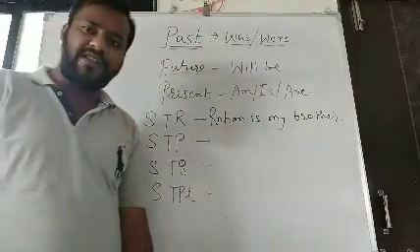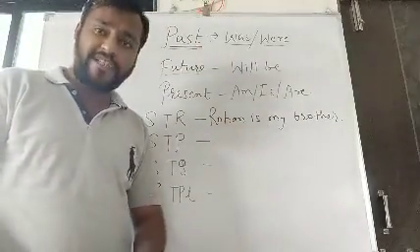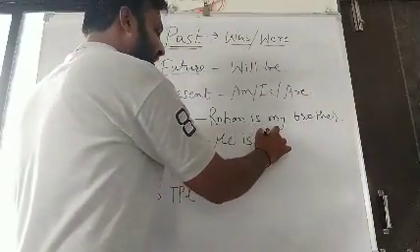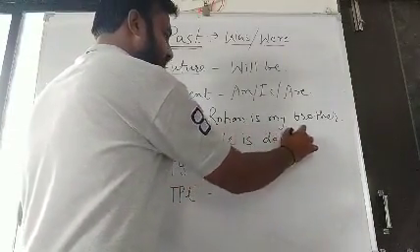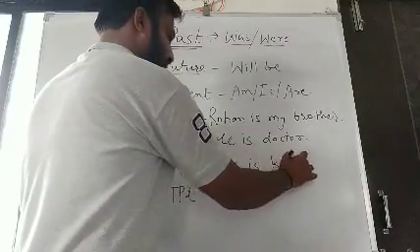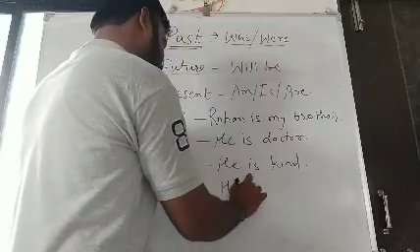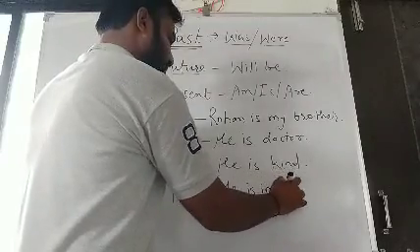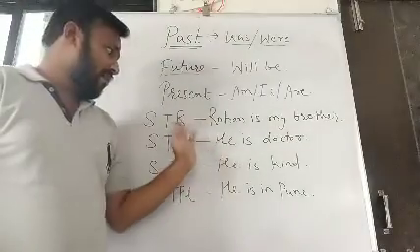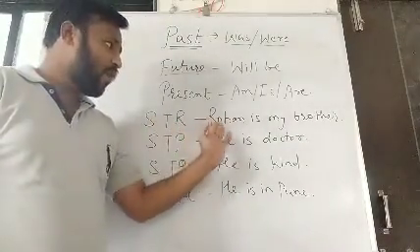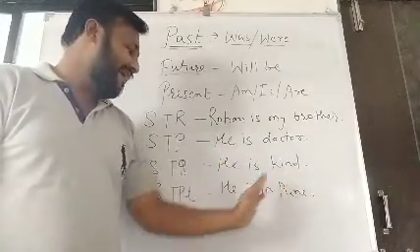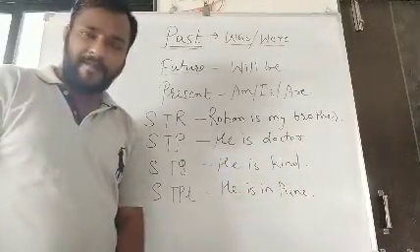Rohan is my brother. It is showing existence as well. He is... See friends, relation STR: Rohan is my brother, he is doctor, he is kind, he is in Pune.